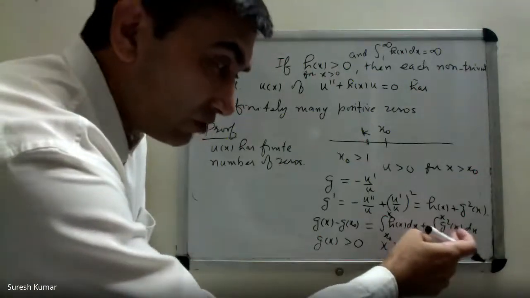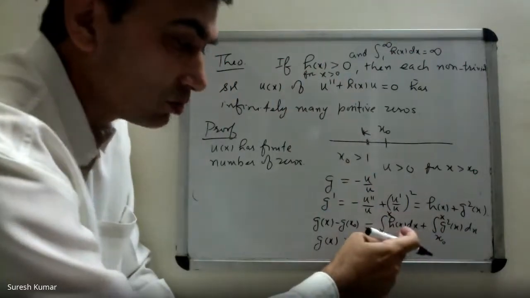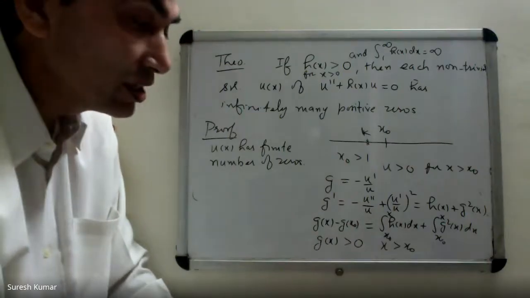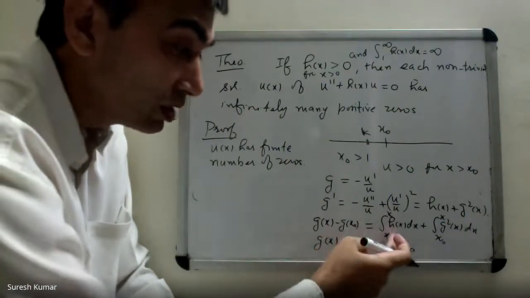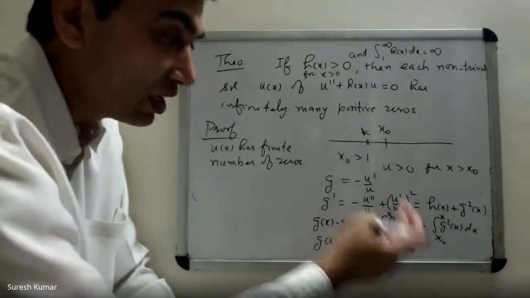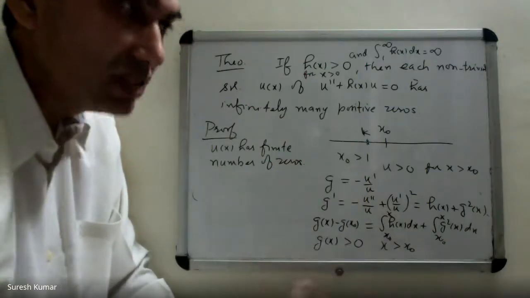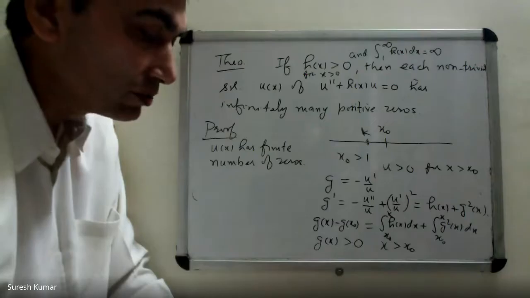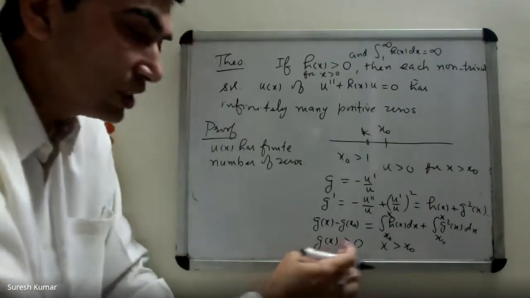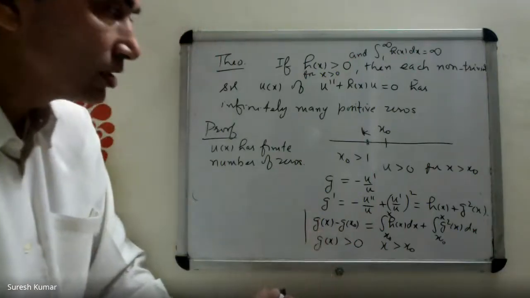Because this is a positive squared function, and h(x) is given in the statement as positive, so it is also positive. Only the issue remains with g(x naught). It may be a very large negative number, but no problem because the integral of h(x) goes to infinity. I can choose x very large so that it becomes greater than g(x naught) in case g(x naught) is a negative number. So finally, I can claim that g(x) is positive for sufficiently large x greater than x naught.